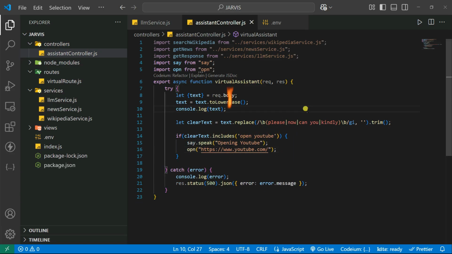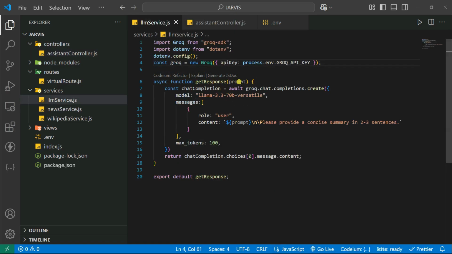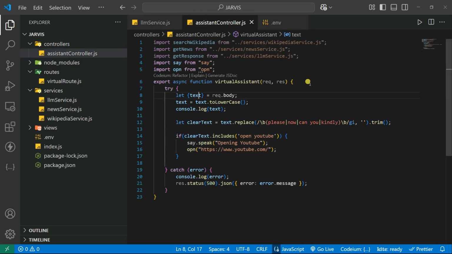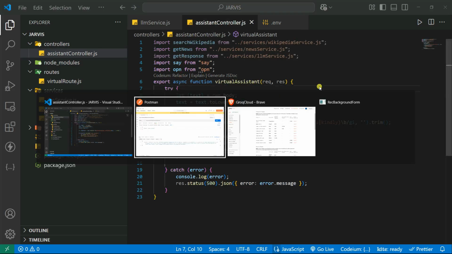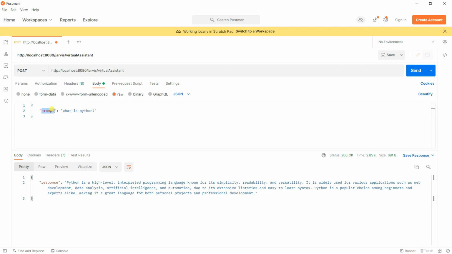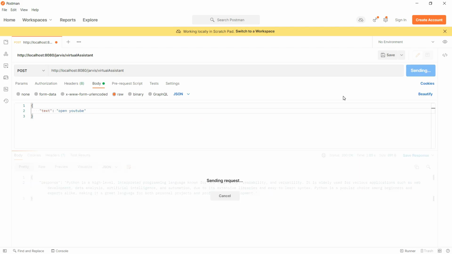So now let's save it and try testing this out, whether it is really working or not. So we give it inside the text, or prompt. If I see it, it's nothing but the prompt, so we can make it a text itself. That's not a big deal actually, because we just give it the text. So let's go in Postman and let's make it a text. Now let's say open YouTube. Now let's click on send.